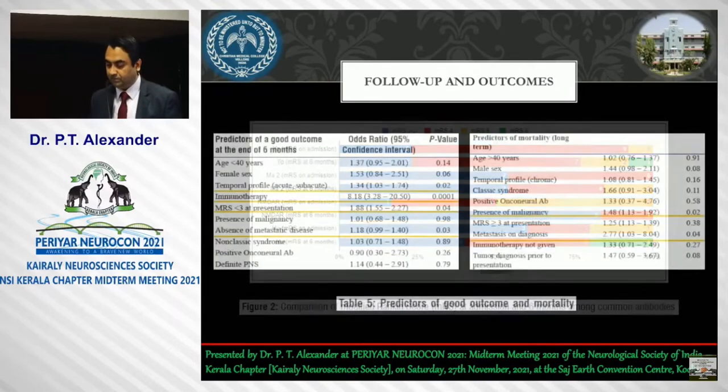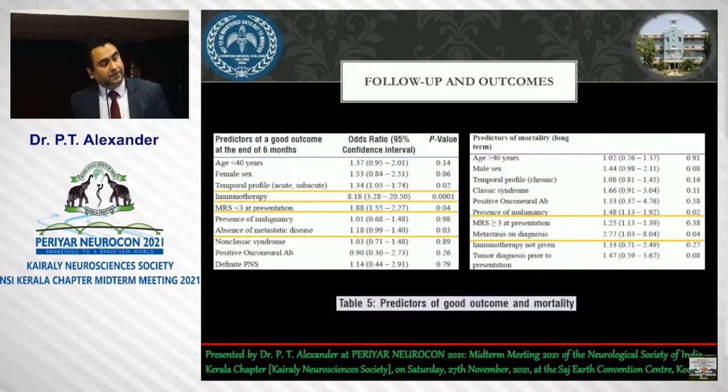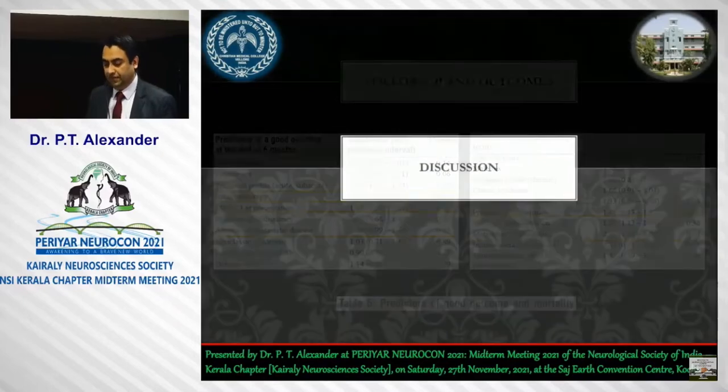The predictors of good outcome as per the study, the statistically significant ones being underlined, were: the temporal profile being acute or subacute, adjuvant immunotherapy given in addition to the cancer treatment, MRS less than 3 at presentation, and absence of metastasis at presentation. The mortality predictors, again statistically significant, were the presence of malignancy and metastasis at the time of diagnosis.